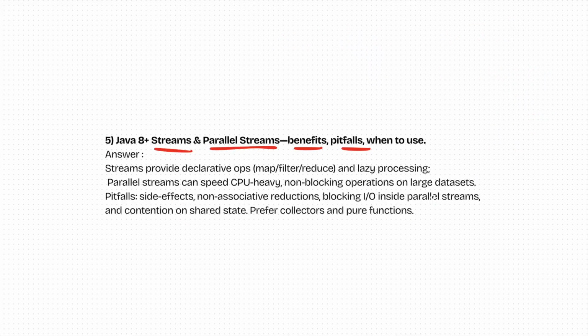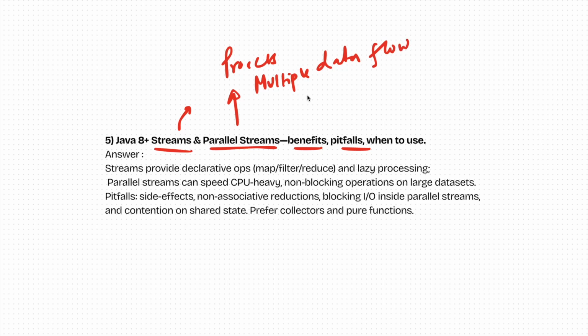Now the second thing is, what are parallel streams and streams? Now we have two things. The first is called a stream and the second is called a parallel stream. Let me tell you, both are the same and both do the same job. But the only difference between stream and parallel stream is that a parallel stream can filter or process multiple lists or multiple data flows at a time, since it's a parallel stream.